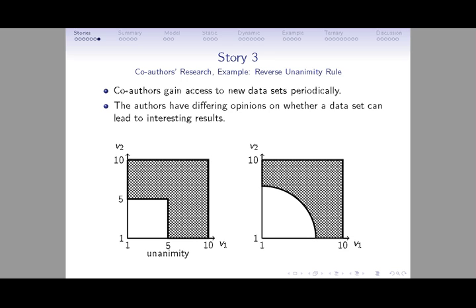My last story is about two co-authors that gain access to new data sets periodically. One popular rule is what I call the reverse unanimity rule, where if any one of the co-authors thinks this data set may lead to interesting results, then they will start working on this project. Again, the decision boundary does not need to be straight lines.